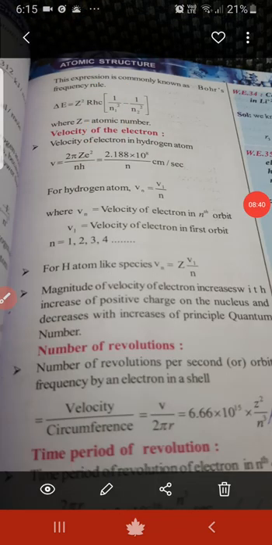One minute. Let's continue the topic. Magnitude of velocity of electron increases with the increase of positive charge on the nucleus. What this means is that if the number of protons in the nucleus increases, the magnitude of velocity increases. The positive charge on the nucleus increases, then the velocity of electron increases.